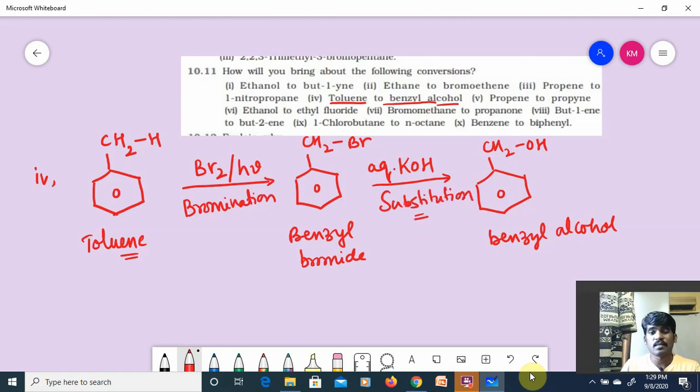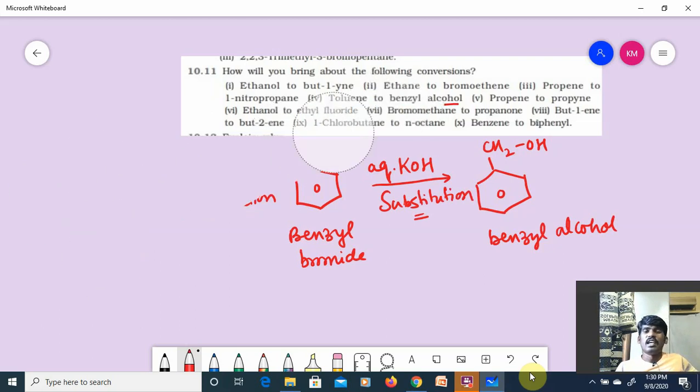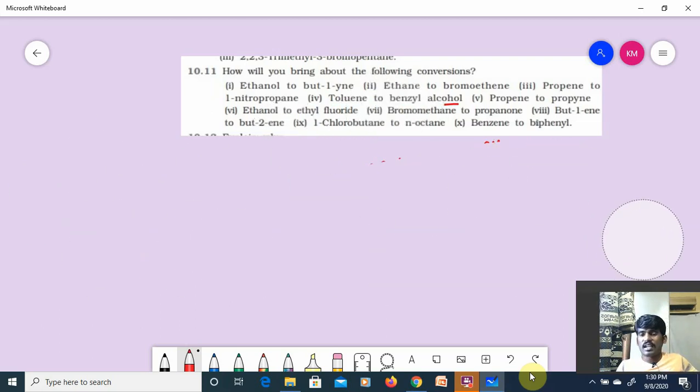Aqueous KOH means substitution. Alcoholic KOH means elimination. Guys, you should be able to know reagents and their action. That is very important in organic chemistry. If you know the reagent and its action, it is very easy to convert one reactant to another product, right?